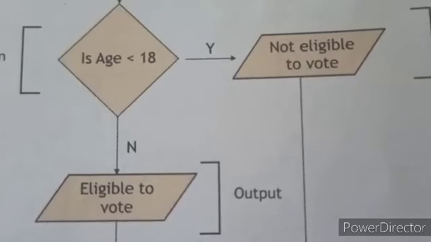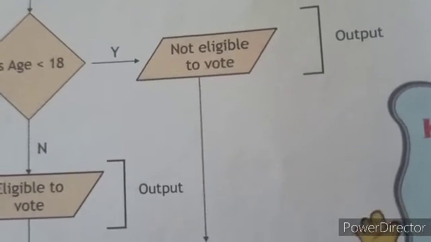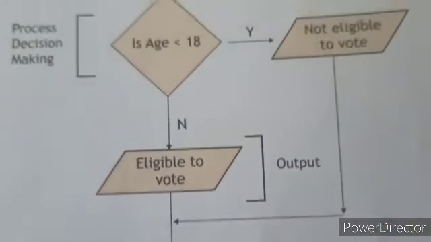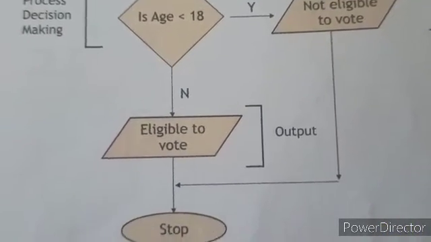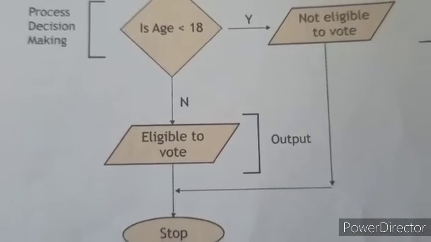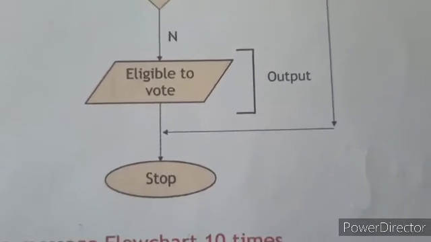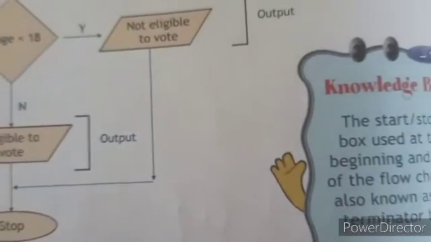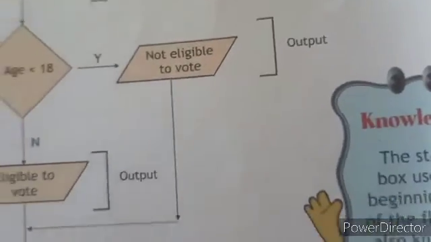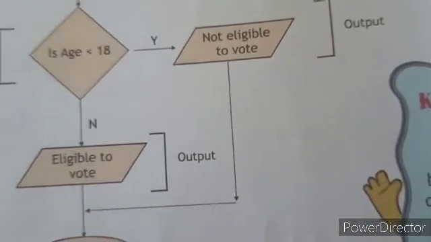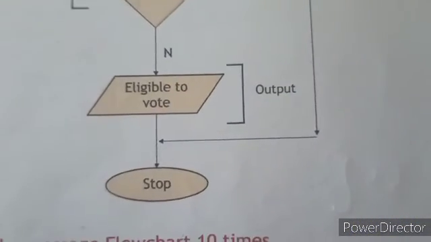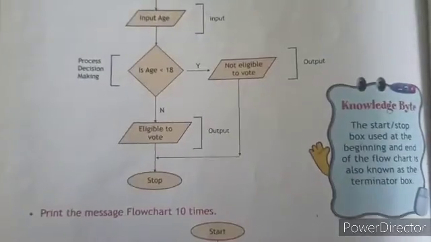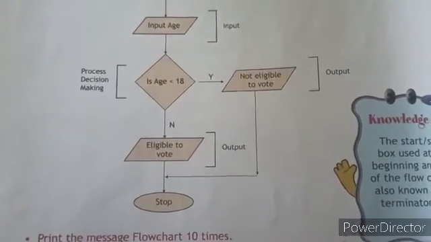So if the age is less than 18, see, another part has come where you will display that not eligible to vote. And if it is no or false, that means the person is more than 18 or equal to 18, then another display box is there: eligible to vote. Okay, these are two outputs here, because these two outputs will not be together. Either if it is true, this output will be there, or if it is false, the other output will be there. And at last you have to complete the program by this box, the stop box.